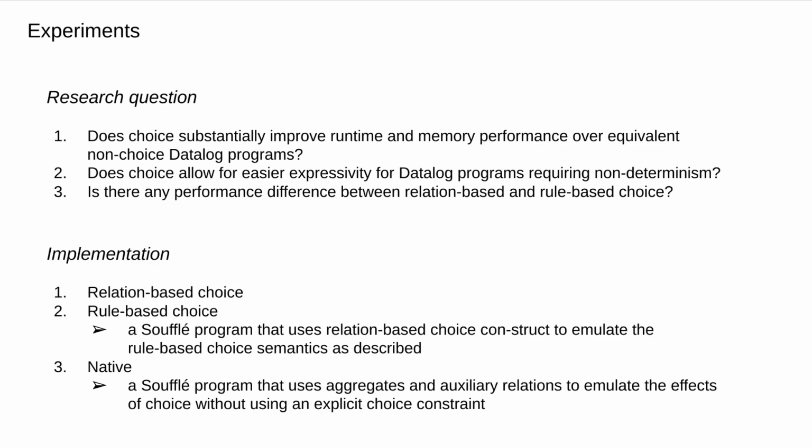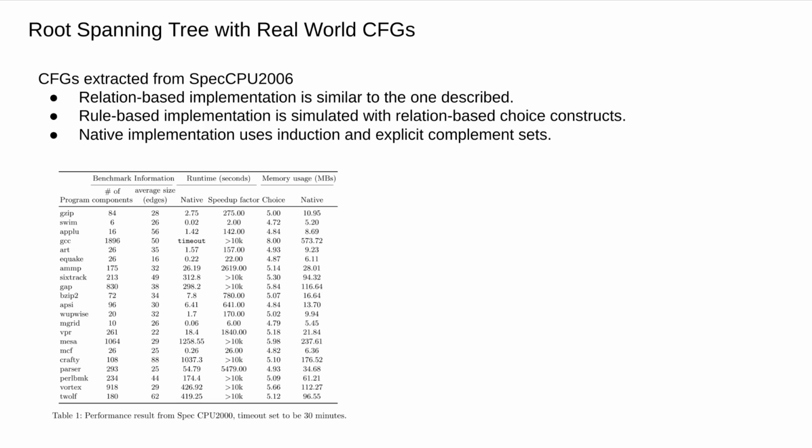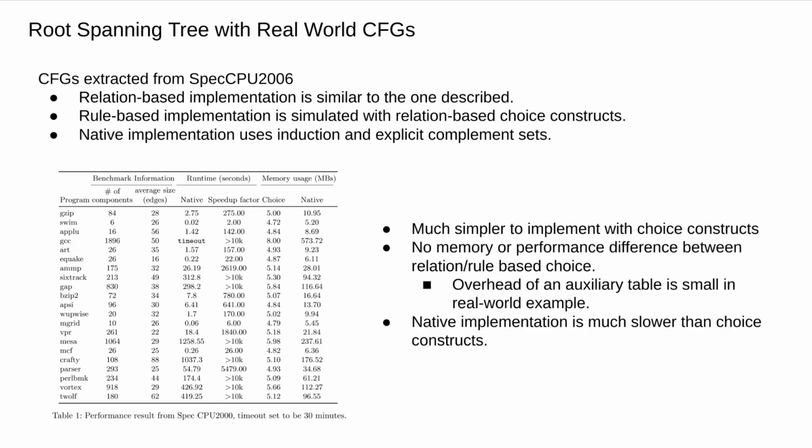For the first experiment, we convert the SPEC CPU benchmark into a set of CFGs and run the spanning tree algorithm on it. The three implementations are similar to our previous example, with only minor modification to fit the source data. Three findings from the result. First, with choice construct, it is much simpler to implement the rooted spanning tree algorithm. Recall that the native implementation in Soufflé resulted in 158 lines of code. However, with choice construct, it's only 3 to 5 lines of code.